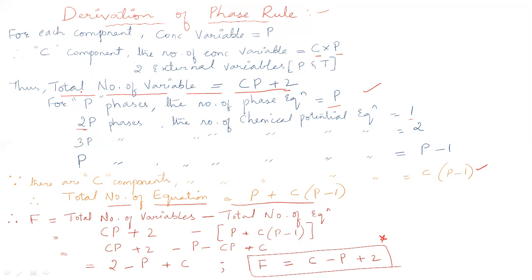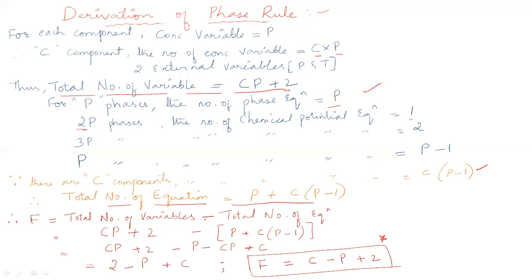So here we have calculated the total number of variables, and here we got the total number of equations. Now you can easily determine the degrees of freedom, whose formula is equal to the total number of variables minus the total number of equations. The total number of variables we got is CP plus 2, so you just need to substitute this value as CP plus 2.